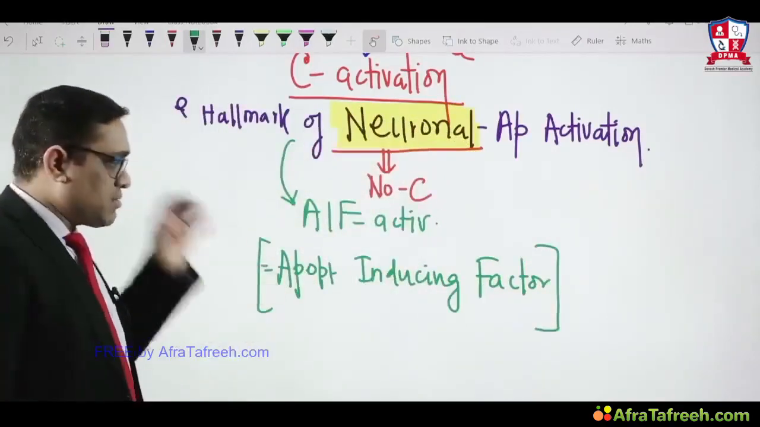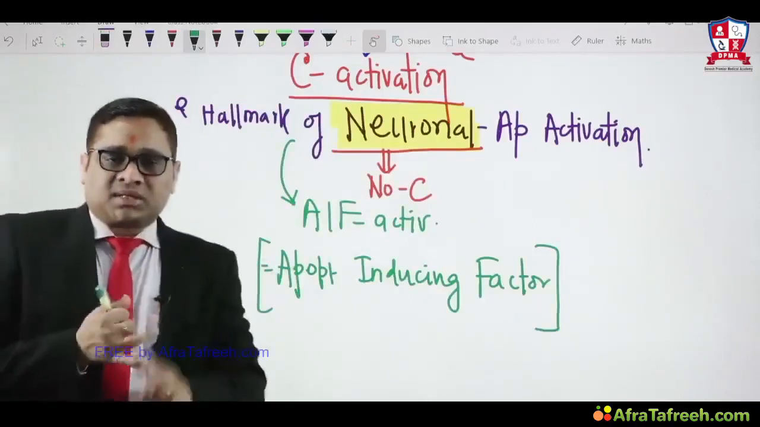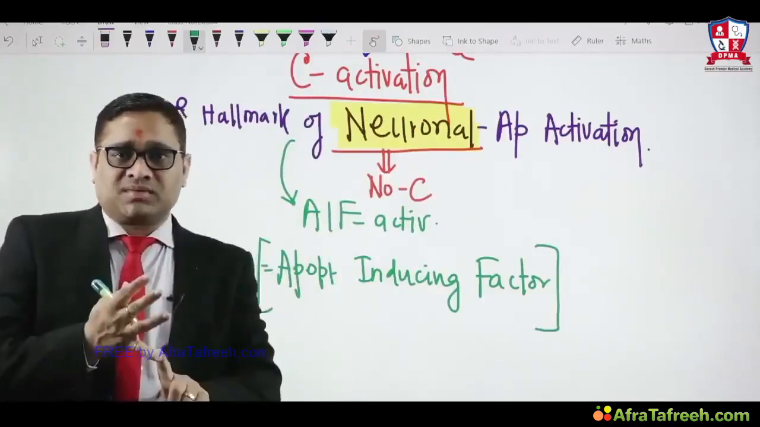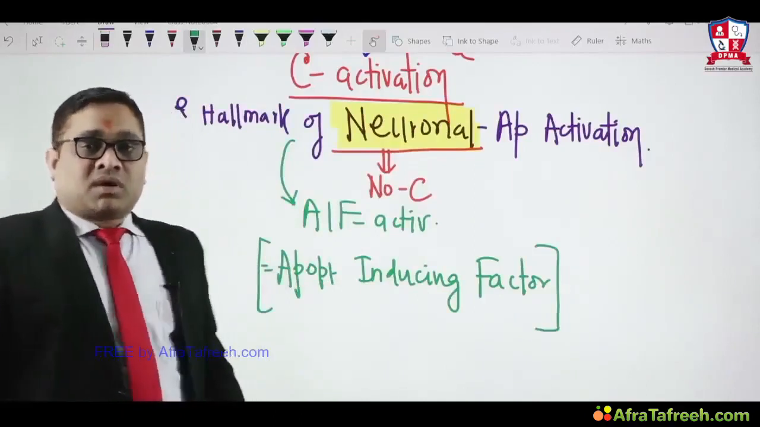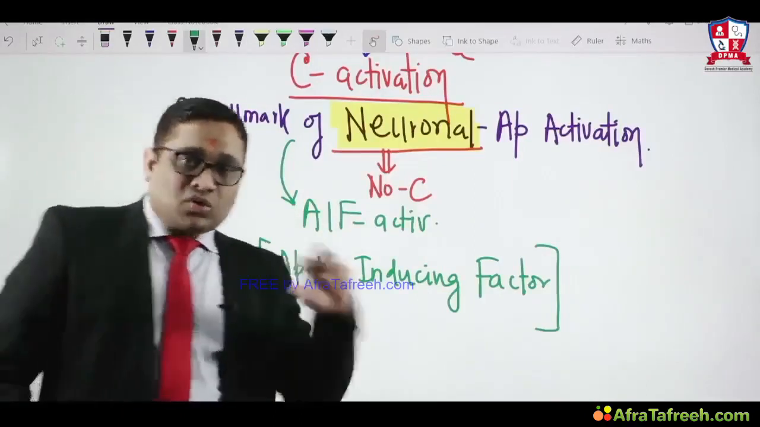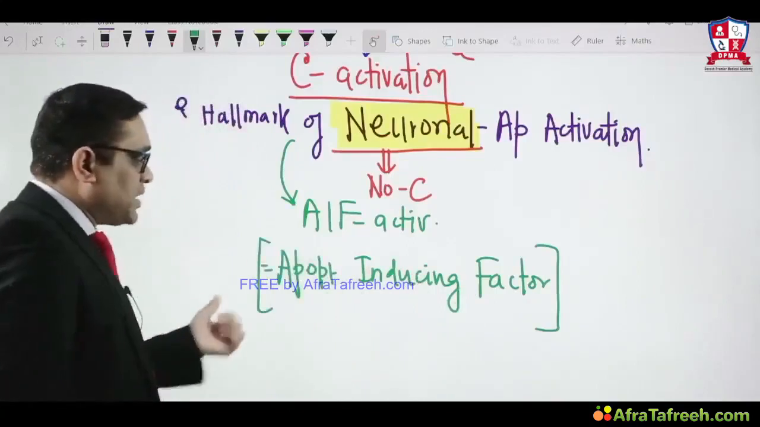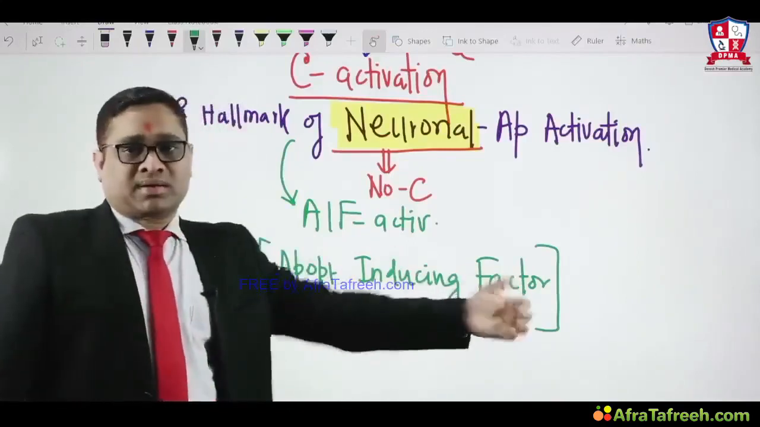So that is the important thing we have to remember. Okay, when the examiner says simple language, hallmark of apoptosis activation, caspase activation. But when the examiner says what is the hallmark of neuronal apoptosis activation, your answer should be apoptosis inducing factor activation.